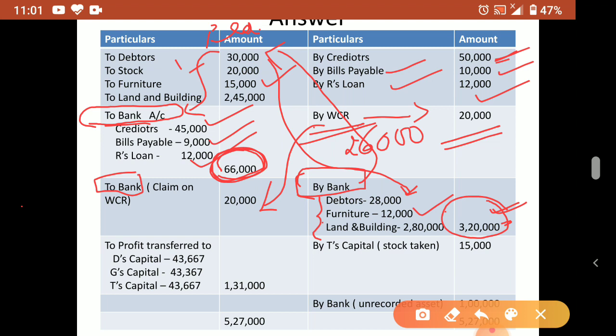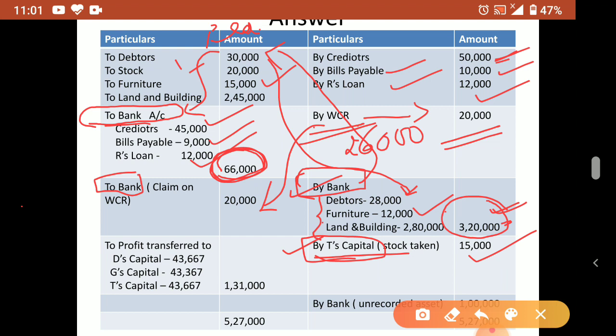Now here we read in the adjustment, stock was taken over by whom? Stock was taken over by T. So what do you have to write? By T's capital account. So understood the difference? If we sell the stock, then we have to write by bank. But if any partner has taken the asset, you have to write uska capital account. So by T's capital account, how much was the stock taken for? 15,000 is there. Okay.